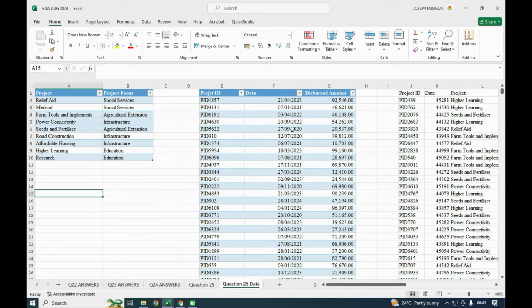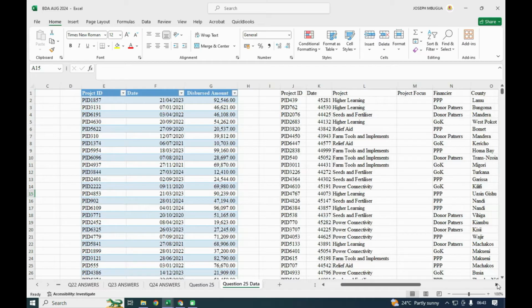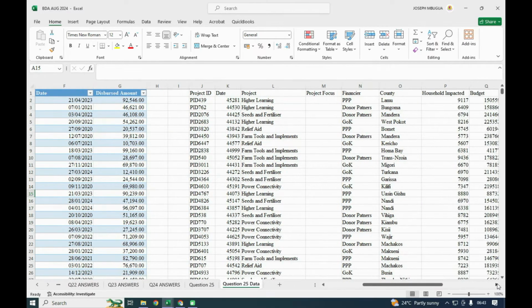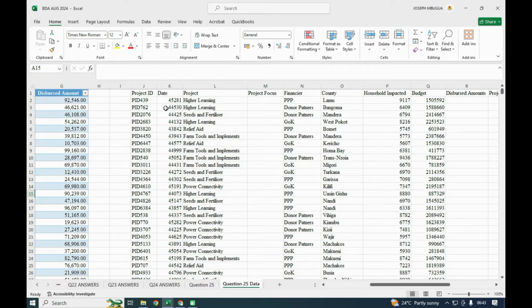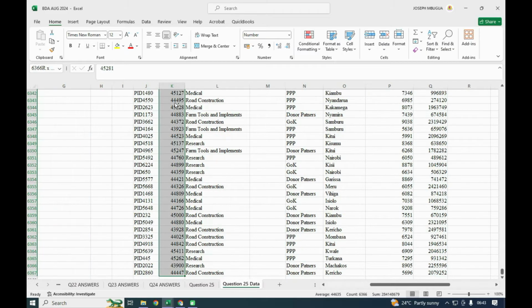Then this is what we are telling the bank details: the project ID, the date, and the amount that was being disbursed. Then you have the project ID, the date, and this column is supposed to be the date. So they're showing the number. I'll press Ctrl+Shift+Down Arrow to highlight everything.